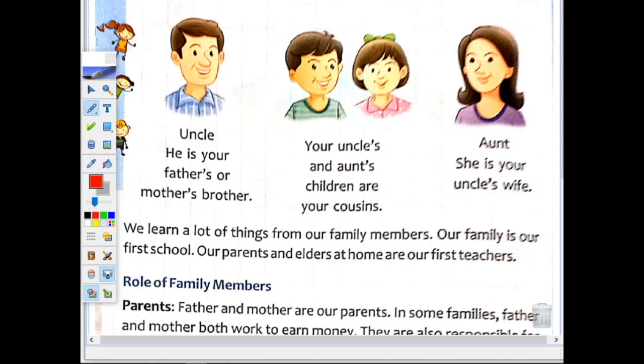Now we see uncle. So uncle, who is he? He is your father's or mother's brother. So your father's brother or your mother's brother is your uncle. Now your uncle and aunt's children are your cousins.